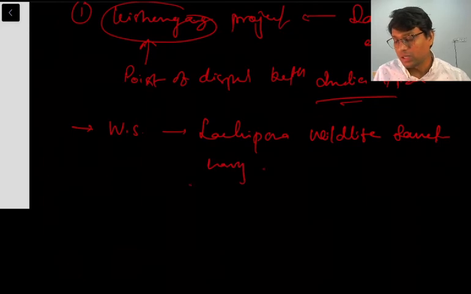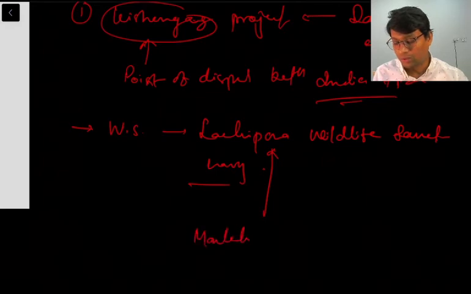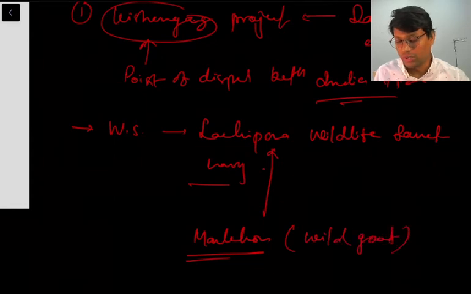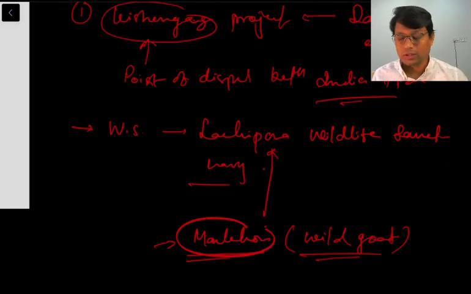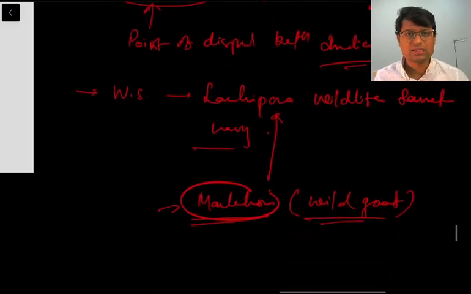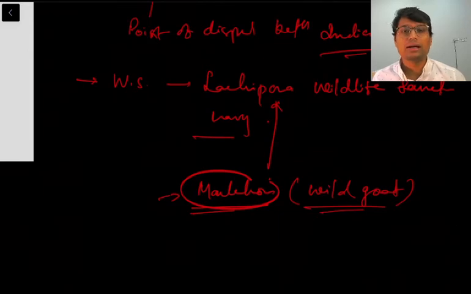and this Lachipora Wildlife Sanctuary is famous for a species called markhor or wild goat, right? So I hope you will remember this particular part, that by the Jhelum river there is this Lachipora Wildlife Sanctuary, and there is a specific species of markhor, also called wild goat, right? So this was about the Jhelum river.